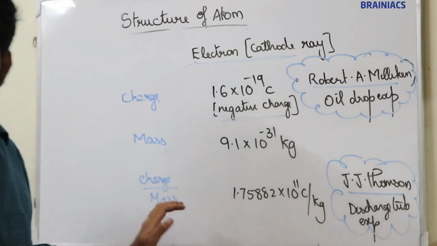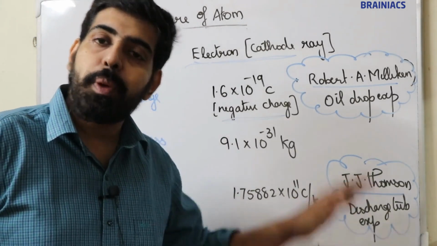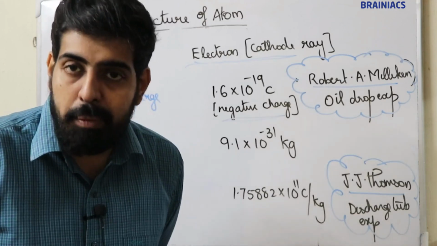And the charge by mass ratio of electron was discovered by J.J. Thomson by using the same experiment, the discharge tube experiment. So you have to remember these values.